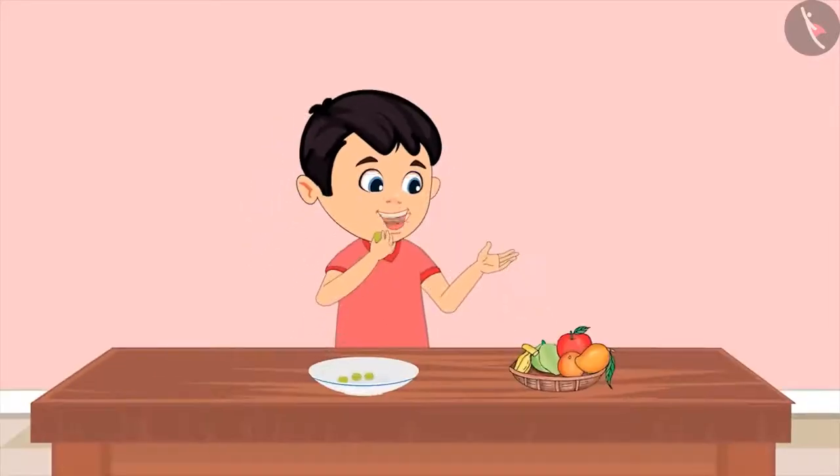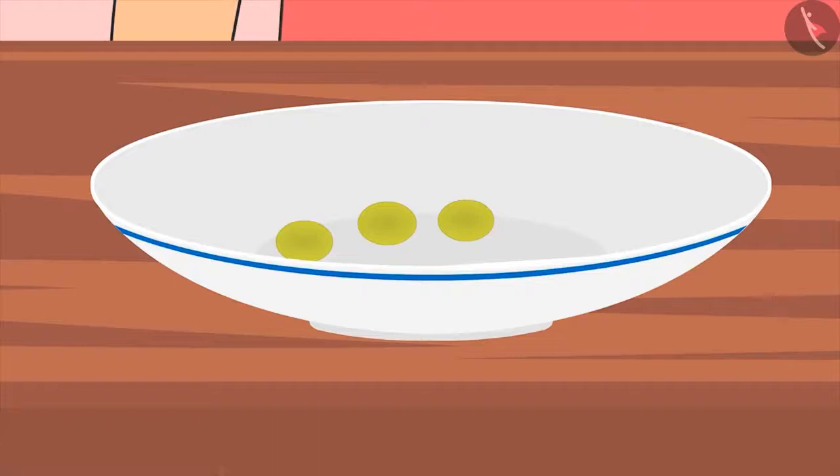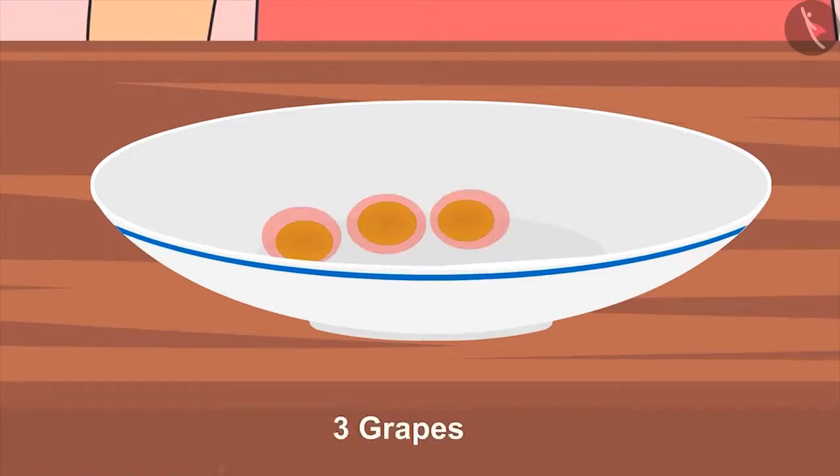Okay. I have eaten 1 out of 4 grapes. Now tell me how many grapes are left? If I ate 1 out of 4 grapes, then now there are 1, 2, and 3. That means 3 grapes.